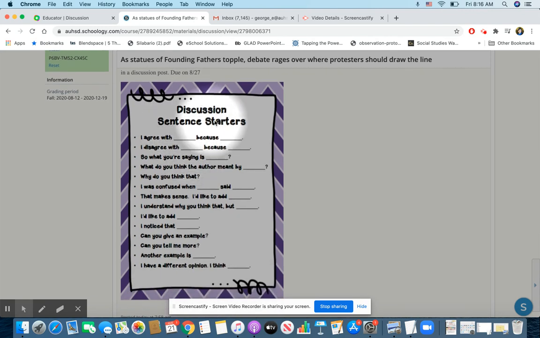Here are some discussion sentence starters. This is so that you can use academic language and reply to another classmate in a way that isn't negative or critical. And so you're going to just share your thoughts. And if there's something that you disagree with, it is perfectly fine. You do not have to agree with another person or even with the article, but do so using academic language, like saying, I disagree with fill in the blank because, okay?